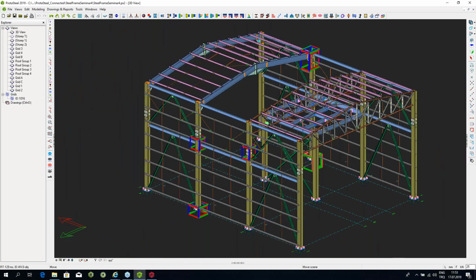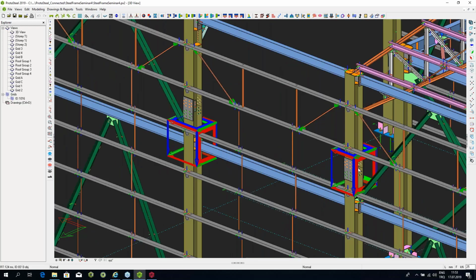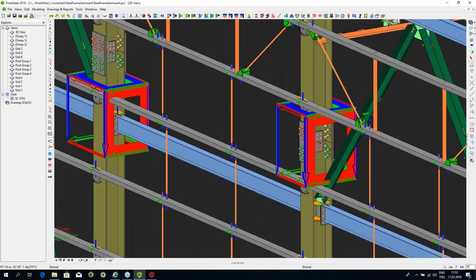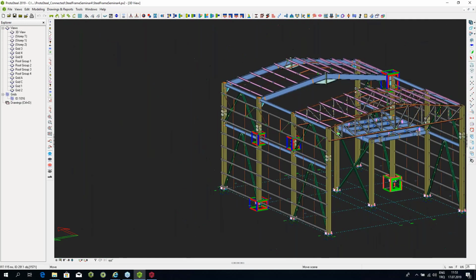So you see these little boxes over here. These little boxes basically represent different areas of the structure which you want to show to the client, or to the company which is going to do the detailing and the production of shop drawings, to the manufacturer, for example. These are the connections you want, and for this you prepare what we call connection drawings.